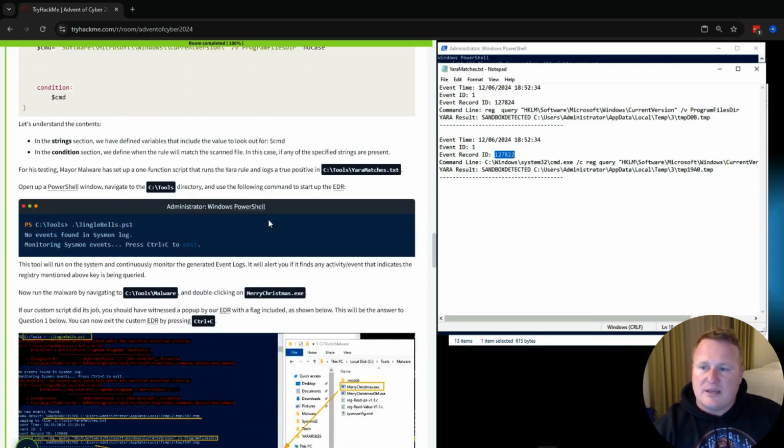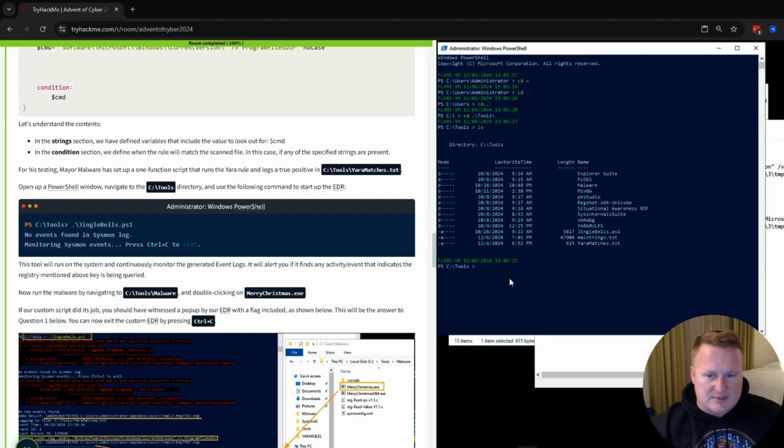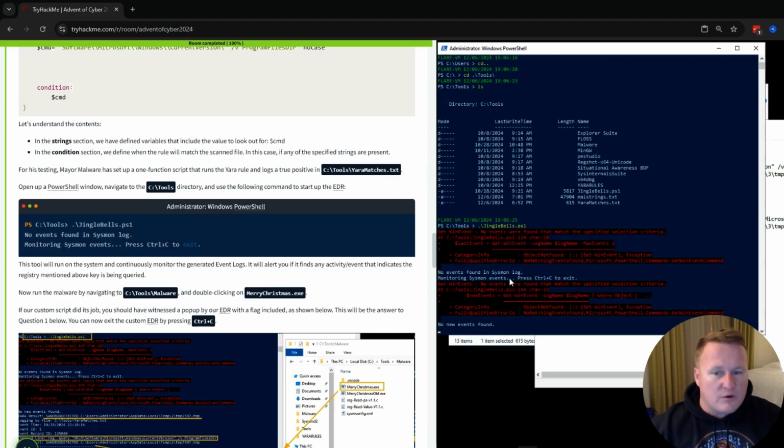So the game plan now is we're going to run our PowerShell script, jinglebells.ps1, and I believe mine may show a detection because I've already run it, but let's see what happens here. If you haven't, the way you need to run this is change your directory and get into the tools. I've already gotten myself there, and now we are going to run our jinglebells.ps1. And no events found in system.log, monitoring system events. Please push Control-C to exit.